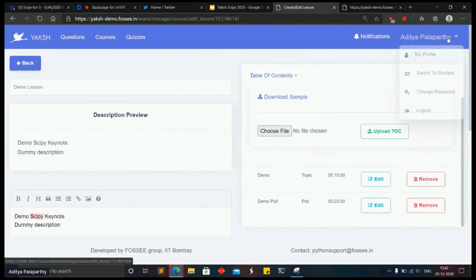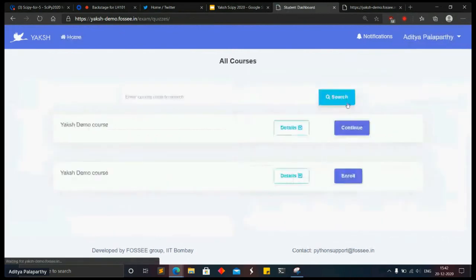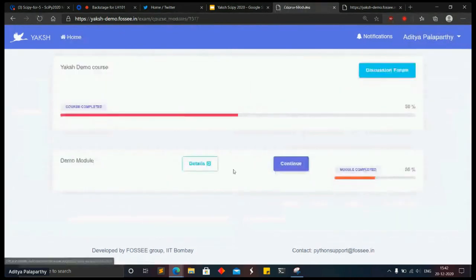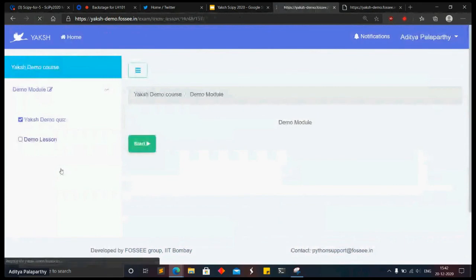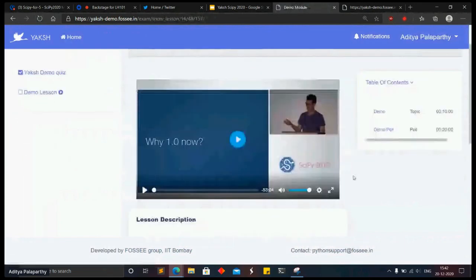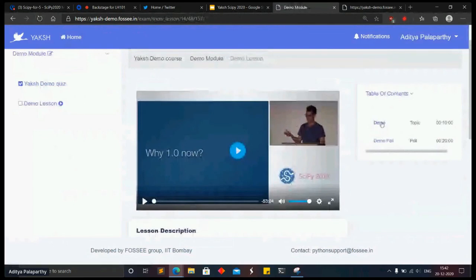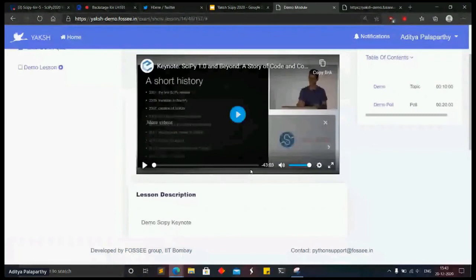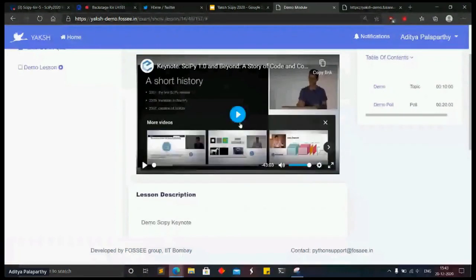So if I go back again to student, continue. This is the student interface again. This is the demo lesson. The table of contents, whatever I have added, shows up here. I'll just click on it, and it quickly takes me to that particular position.